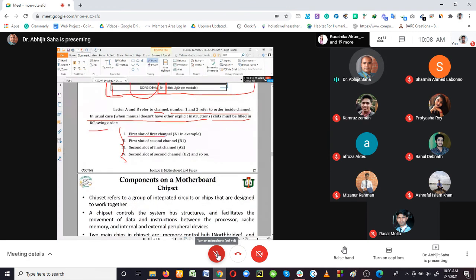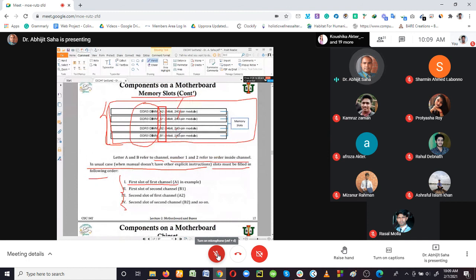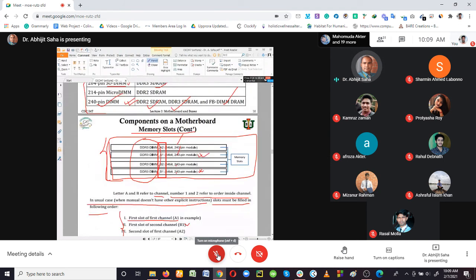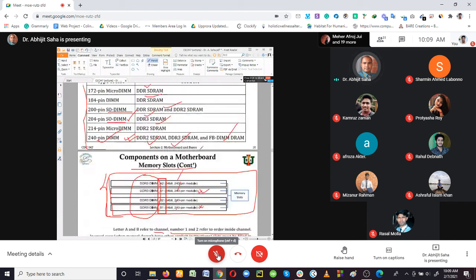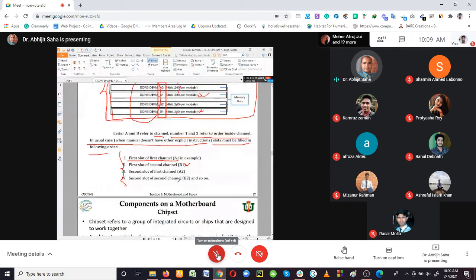The first slot of the first channel is going to be A1. So if you are having 2 RAMs, then the first RAM you are going to install in A1, and the second one you are going to install in B1. So this is your B1. Look, the sequences are not the same. For example, if it is my colors, then the first one I am going to install here, the second one here, then the third one here, and the fourth one here. That is what it is trying to tell you.